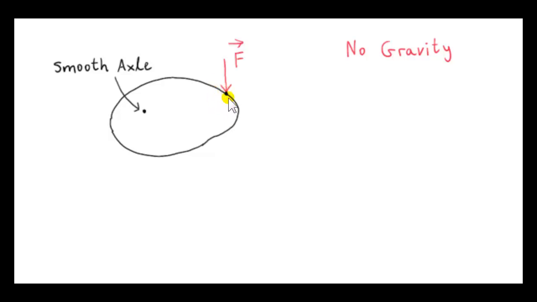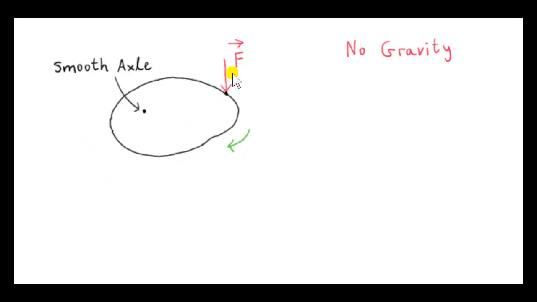Now, as long as the force is acting, this particle wants to accelerate in the direction of the resultant force, of course. But it can't do that because the entire body is constrained by this axle. So what will happen, of course, is that the body will rotate in this direction, clockwise, about the axle.